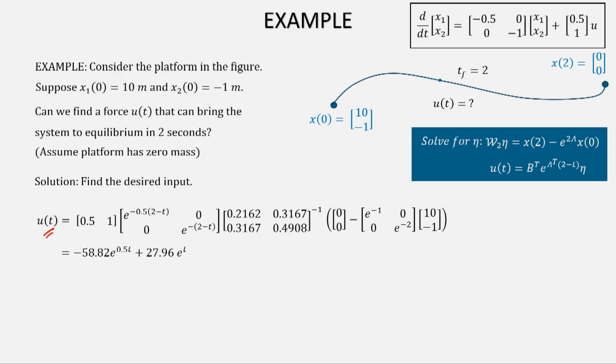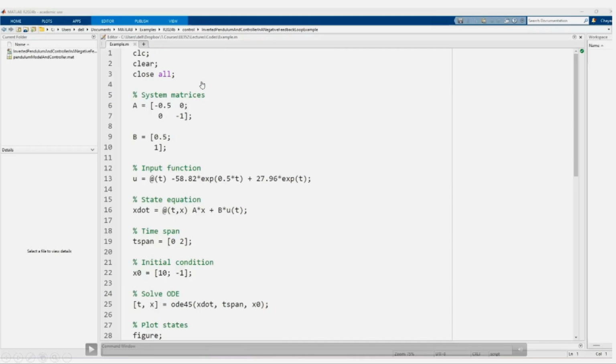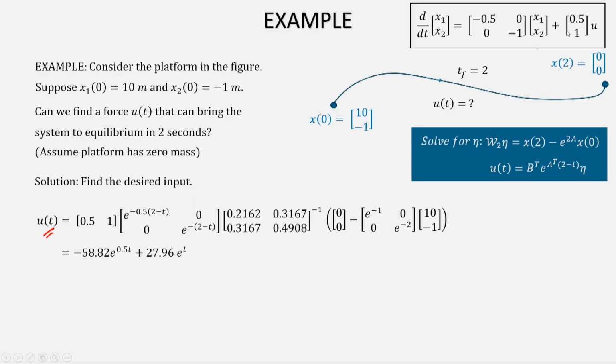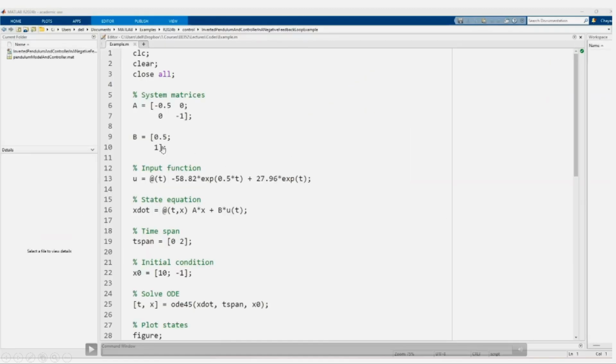Okay. So, let's have a look at the simulation for this. What I have done is I have put the A matrix here. You can see the B matrix is similar to what we had. B was 0.5 1. So, this is the B matrix.